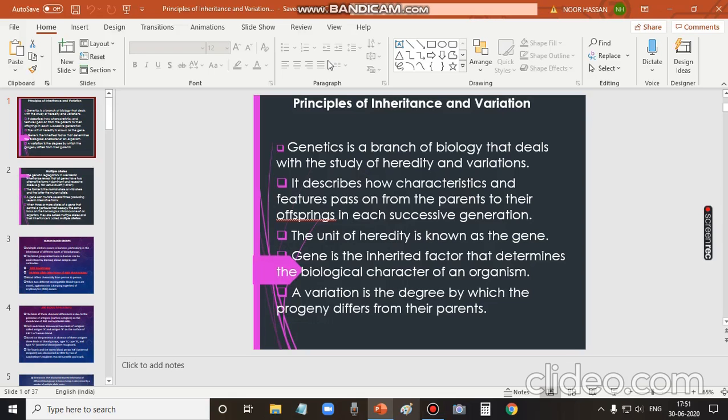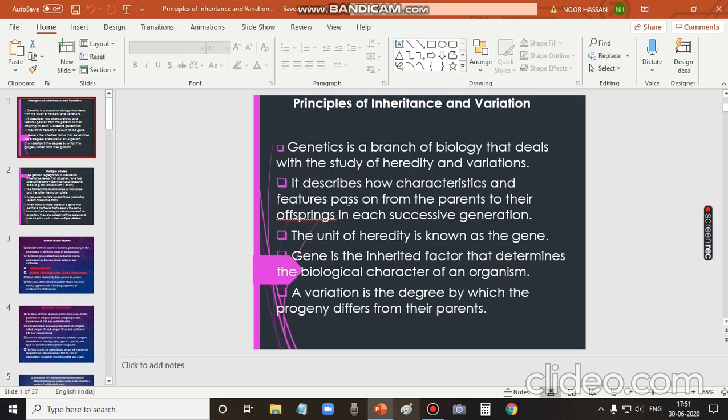We shall discuss today about principles of inheritance and variation. Genetics is a branch of biology that deals with the study of heredity and variations. It deals completely with heredity and variations. These are basic information and definitions we have learnt already in our lower classes.